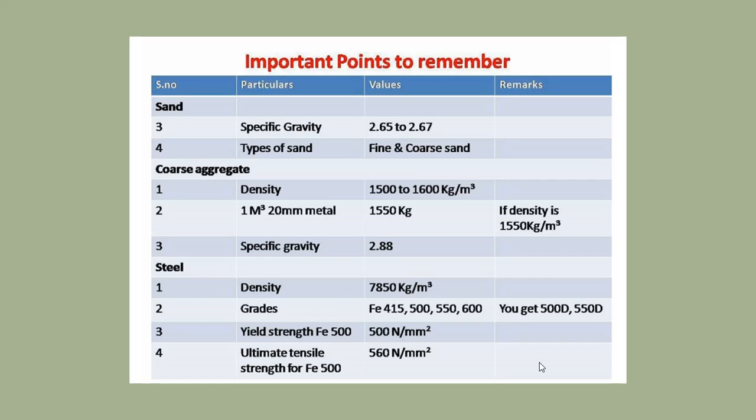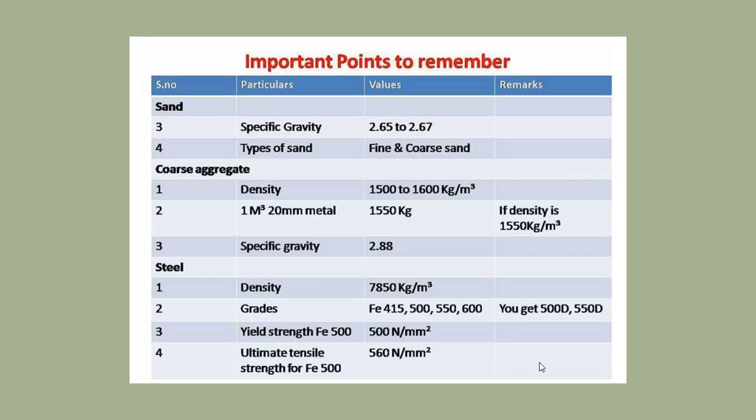Then specific gravity 2.5 to 2.67. Types of sand, fine and coarse sand. Coarse sand is also called aggregate, so coarse aggregate. Then density is 1500 to 1600 kg per meter cube. 1 meter cube of 20 mm metal is equal to 1550 kg if density is 1550 kg per meter cube. So specific gravity is 2.88.